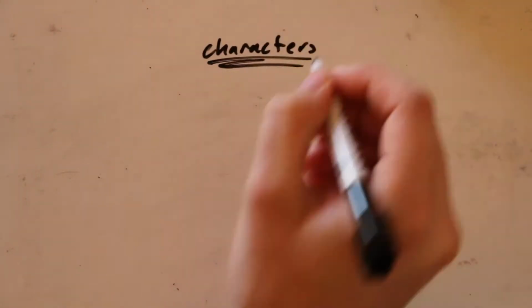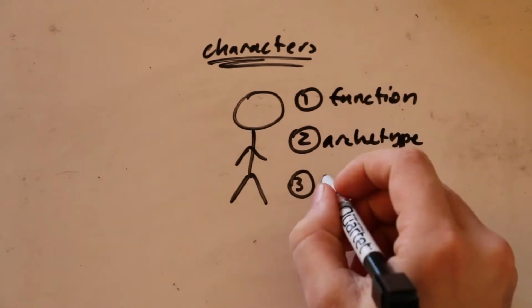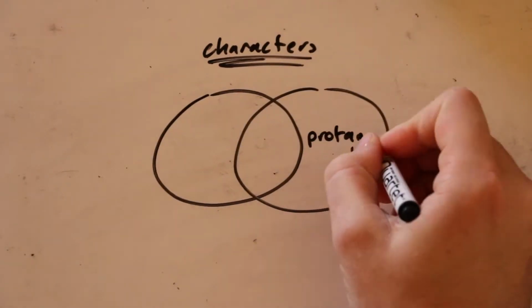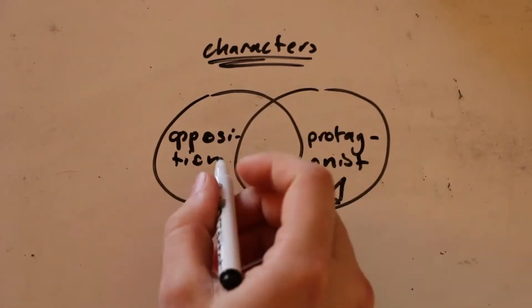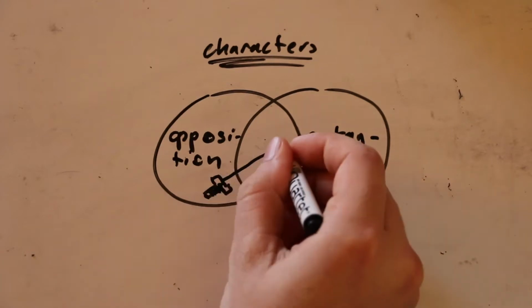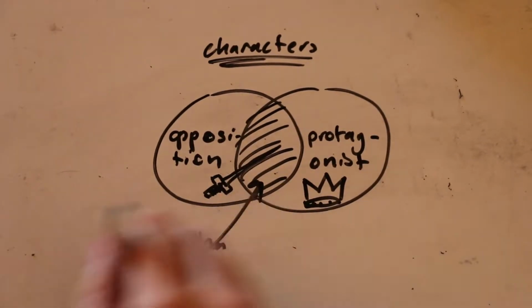In terms of characters, there's really 3 segments that we're concerned about: their function, their archetype, and their theme. Their function usually depends upon whether or not there's some sort of protagonist, who often is just considered the hero as its own archetype, but not always, or opposition. Archetypes can just be thought of as originals, recurrent symbols, or just typical examples of a certain person or thing. Usually lies somewhere in the middle with the interesting bits of the story.